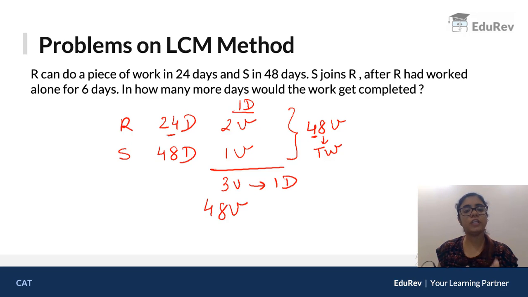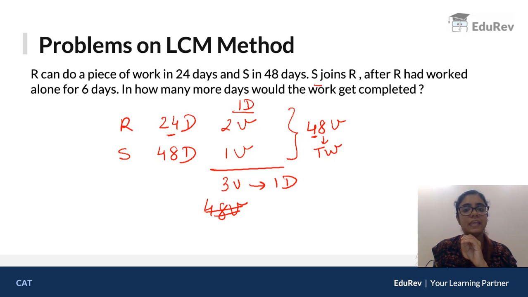ठीक है? So 48 units would ideally take how much time? That would have been the process. But the thing is, these guys do not work for the entire days together. They are not doing the entire work together, so we don't need to consider this 48 right now. See, they can do 3 units together in 1 day, that is correct.